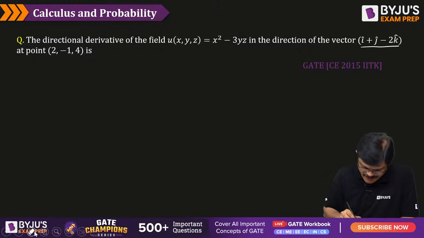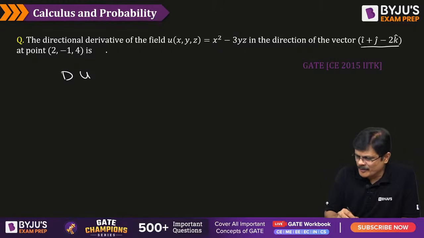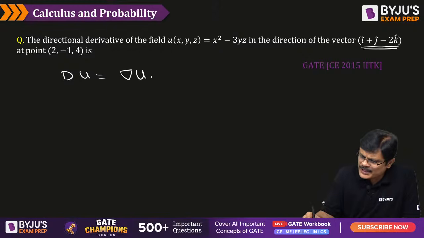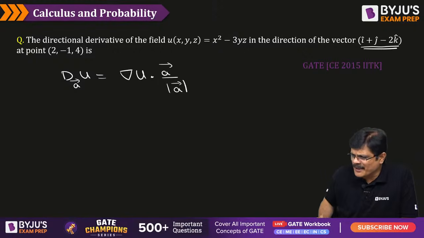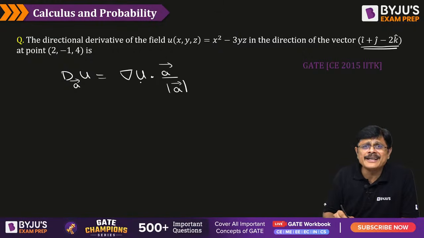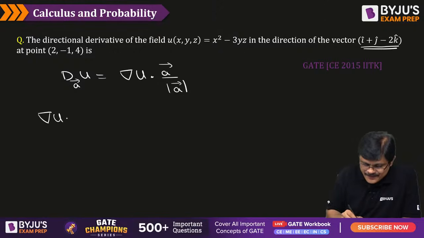So the directional derivative of u is given by the formula del u dot, see, you want the directional derivative in the direction of vector a bar, that is given by del u dot a bar by mod a bar, my dear friends. A bar by mod a bar. Is the idea clear? So for that, first of all you have to find del u, that is called the gradient of u. What is del u, my dear friends?